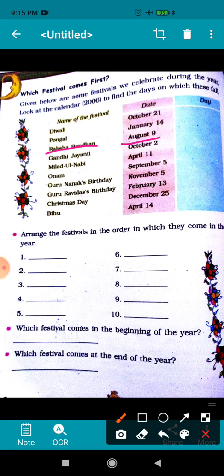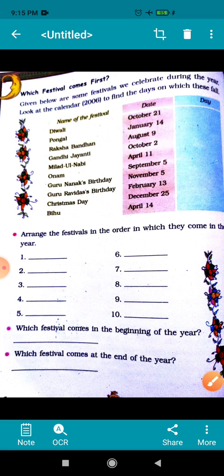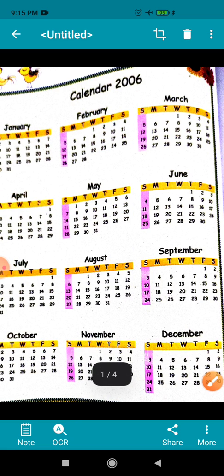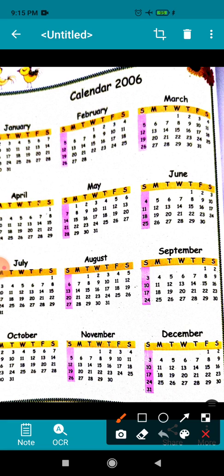Now let us see on which day Raksha Bandhan will come. So Raksha Bandhan comes on August 9. For that you will see the calendar of 2006 month August, and on August 9, this is the 9, and if you see the above days are written above the number, so W for Wednesday.